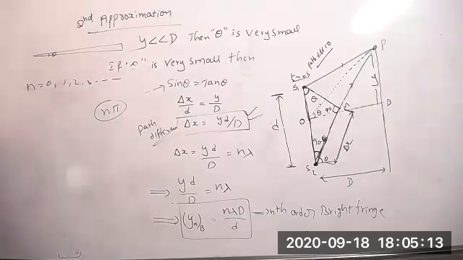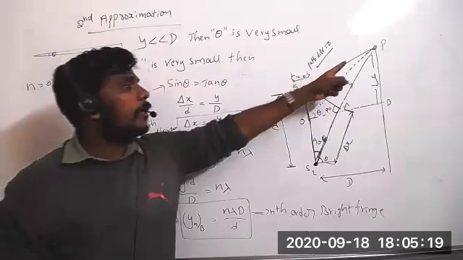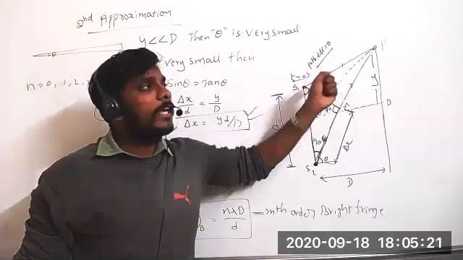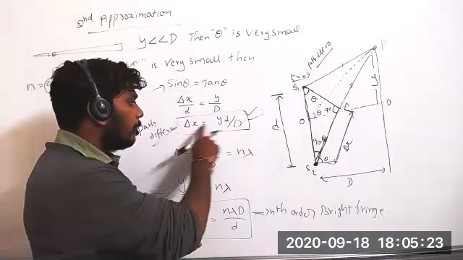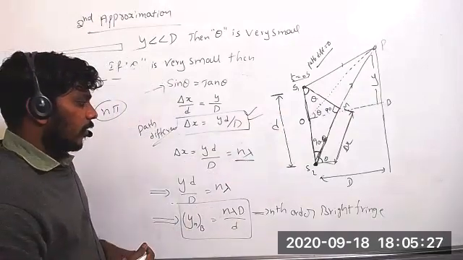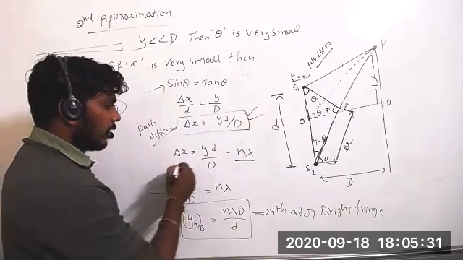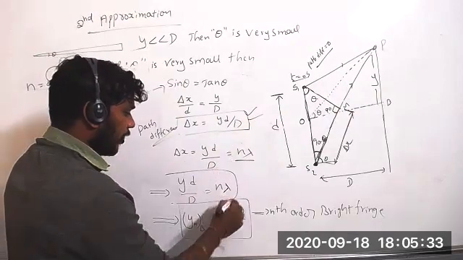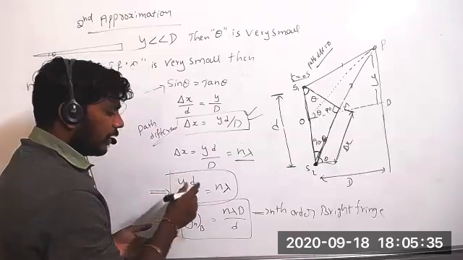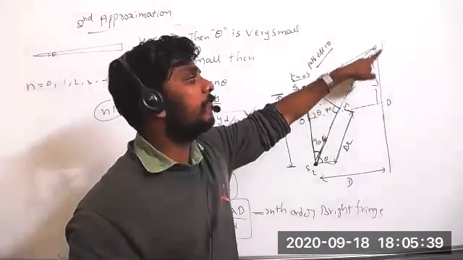Likita, is it clear? Yes, sir. So we are going to say it is bright or dark. If it is bright, what will happen? Path difference should be n lambda. Okay? Yes, sir. If path difference is n lambda, then it is the bright fringe. Now in the bright fringe, at what distance will this bright fringe form?